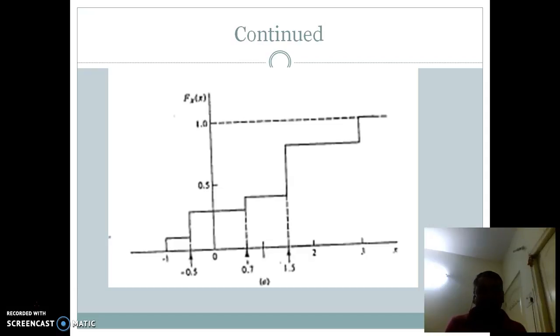We can see from the figure, for capital X less than -1, the distribution function is equal to 0. At x is equal to -1, there is a jump in the probability. So for x less than minus 0.5, the distribution function is the probability at x is equal to minus 1, and so on.